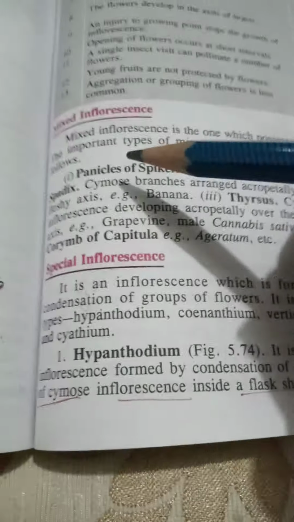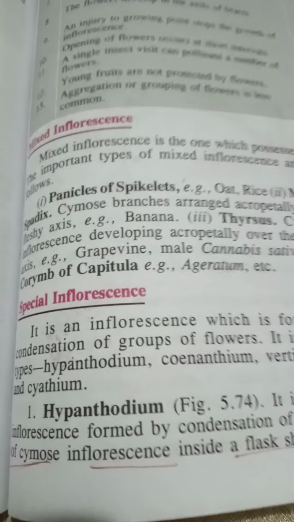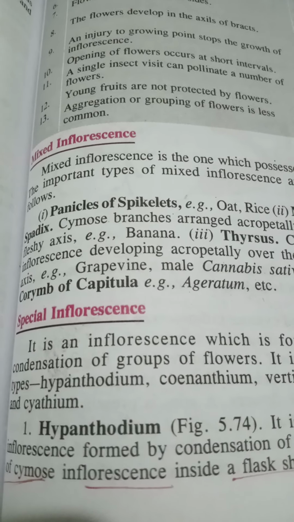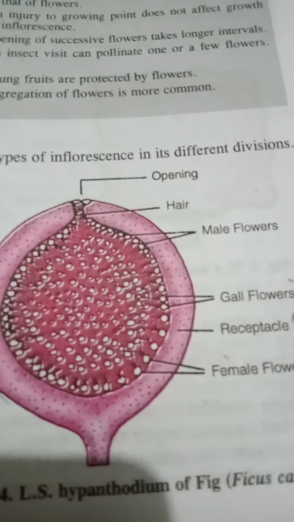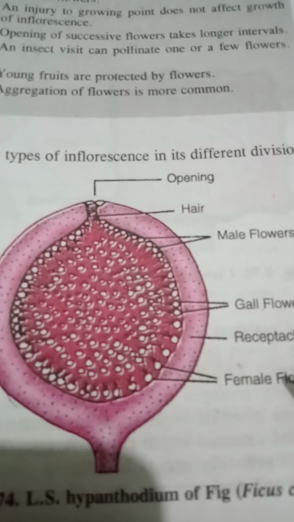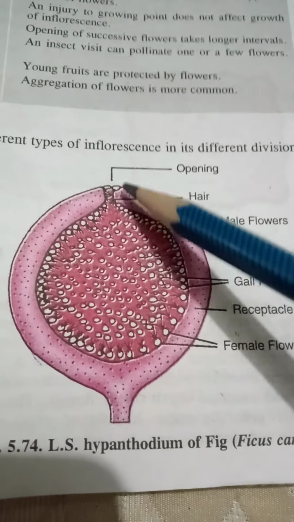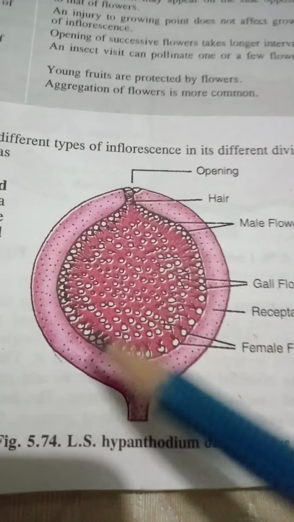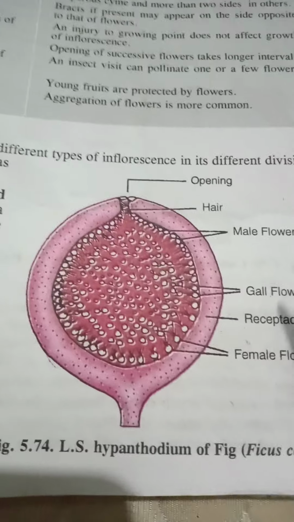Now the most important part, that is the special types of inflorescence. That means these are somewhat different from the other types. So here we find four different types. The first is the hypanthodium. Okay, here it is a condensation of three types of cymose inflorescence and they form a flask-shaped structure. As you can see, this is the receptacle. It has an opening where hairs are present, and within this three different types of flowers are present.